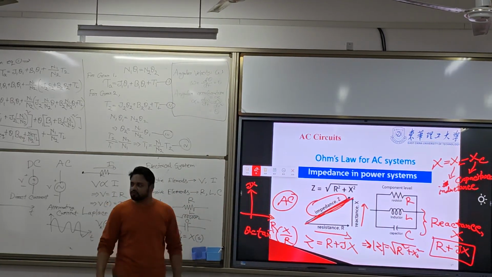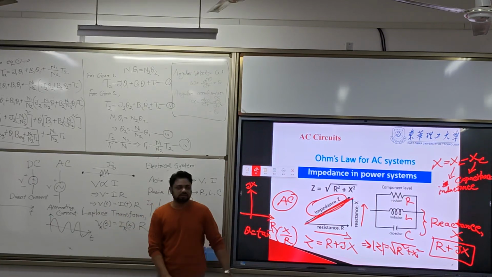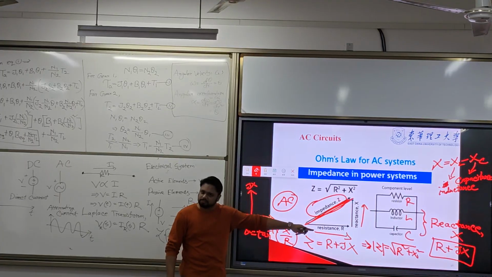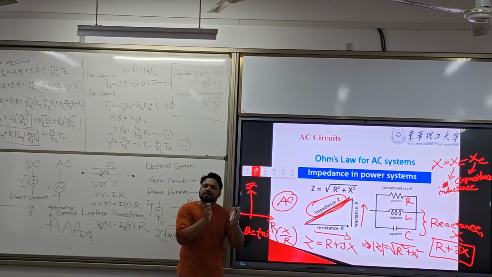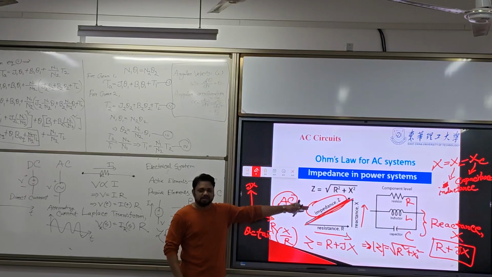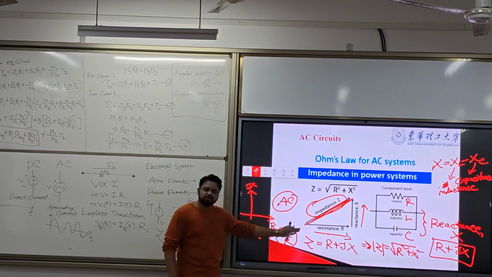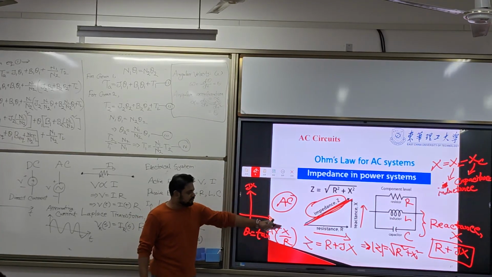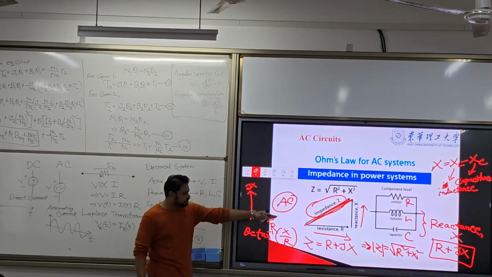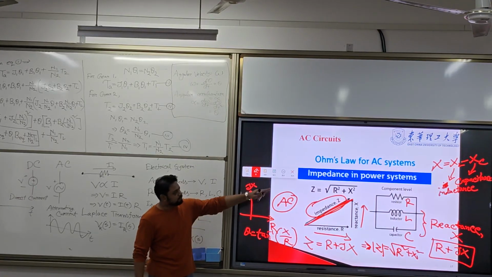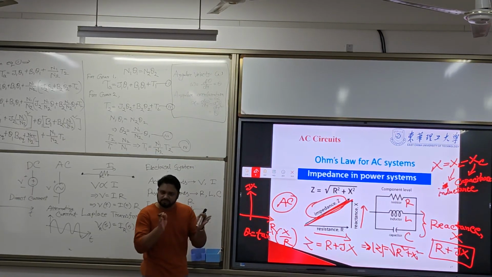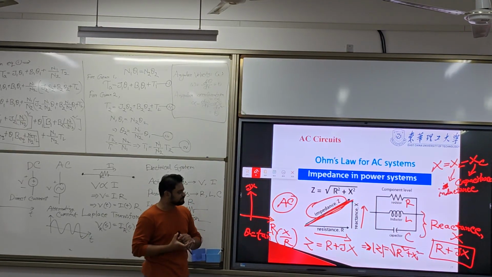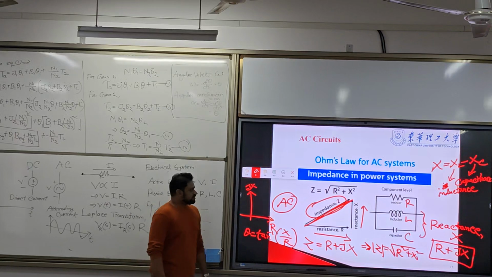So for the DC we just use V equal to IR, but for the AC system it is a bit complicated because L and C are involved, and together L and C we call reactance. That reactance will be added on the imaginary axis jX, and we can find out magnitude and phase by using these two equations. And now X is the difference of inductive and capacitive reactance. So X will be equal to XL minus XC.